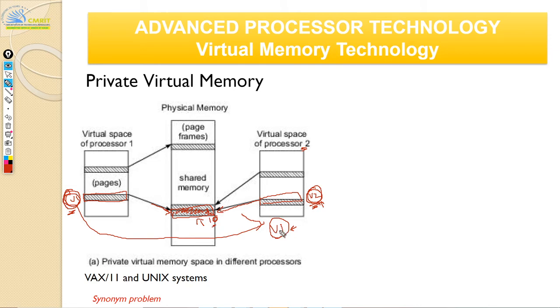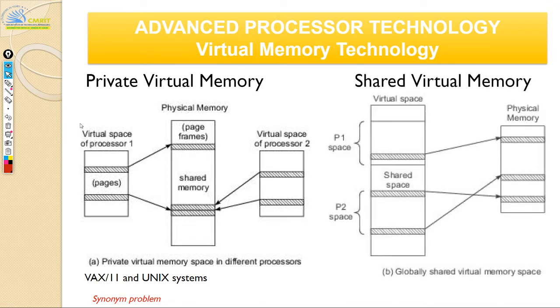Okay, now you're modifying the data in v1. Let us say you've made it 11, but your v2 in your cache will still think, okay, v2 is equal to 10. That is wrong. Correct. So that is called the synonym problem. Okay, two different virtual addresses pointing to the same physical address. That's the synonym problem.